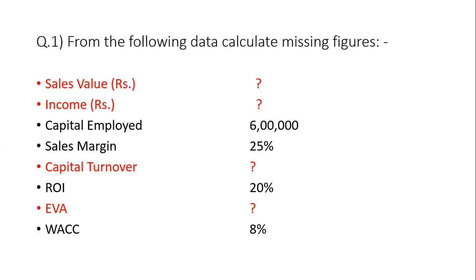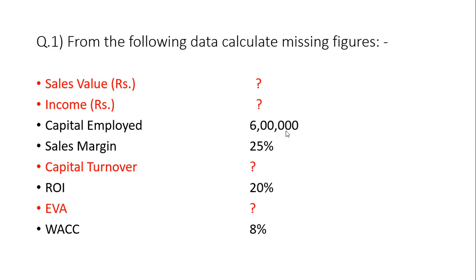When we calculate EVA, first in this question we have to find out all the missing figures one by one. What is the sales value? Not given, we have to find out. Income? Not given. Capital employed means investment amount in the project, which is 6 lakh.